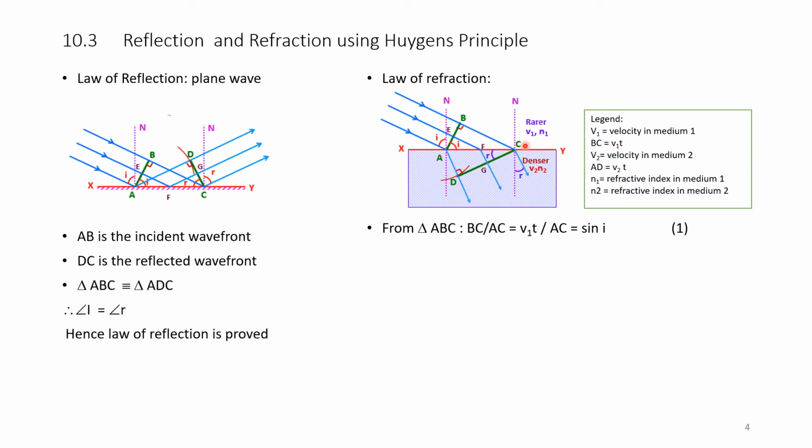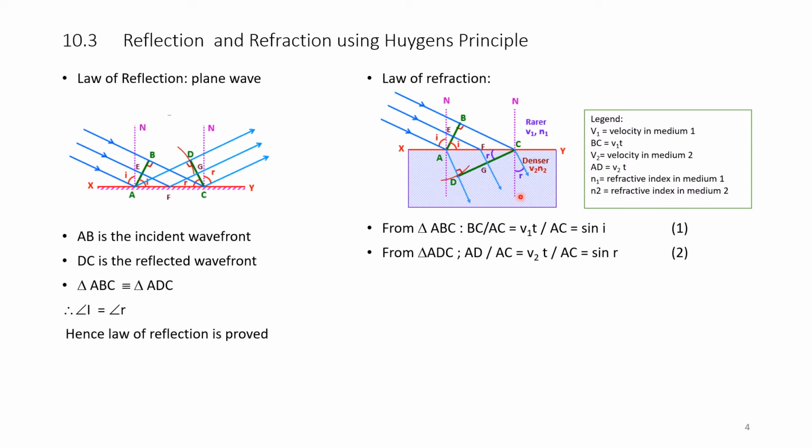Therefore, the length BC is equal to V1 t. V2 is the velocity in medium 2. After entering medium 2, its velocity changes to V2 and its refractive index, as we know, is N2. N1 is the refractive index of medium 1 and N2 is the refractive index of medium 2. Let us go on to solve the problem.